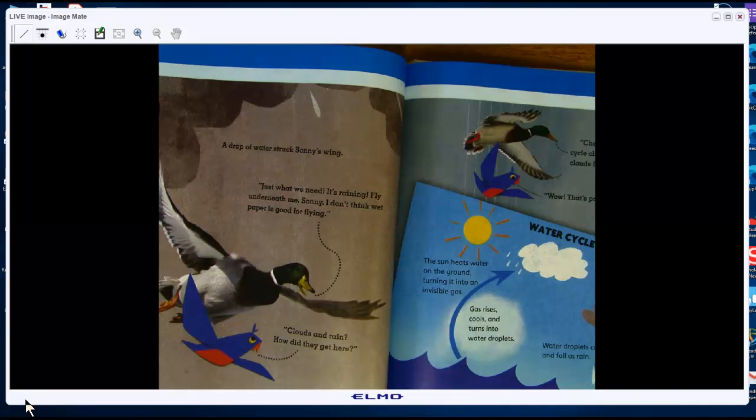So the sun heats up water on the ground. That's the cause. What's the effect? When the sun heats up water on the ground, what happens to the water? It turns into what? What does it turn into, Emma? Gas. That's right. So the cause, because the sun heats up the ground, the water turns into gas. Can we see it? No, it's invisible gas because it's so tiny we can't see it.